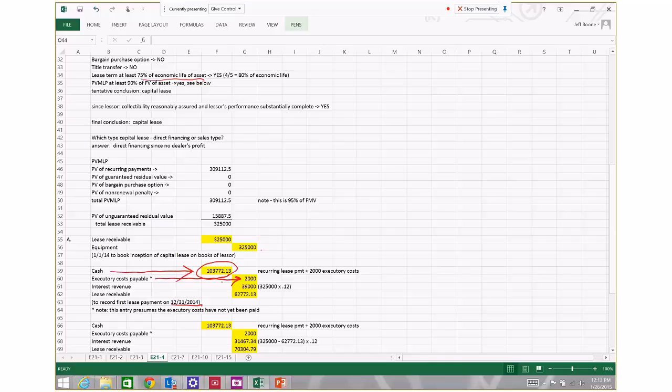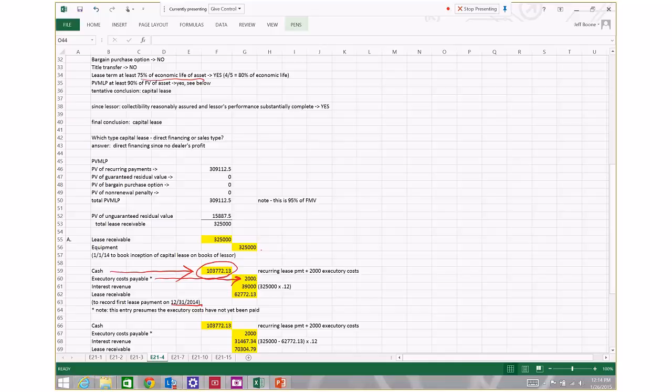So those are costs that the lessor is going to be paying pertaining to the ownership of this leased asset. Things like taxes or insurance or whatever. Assuming that the lessor has not yet paid those costs, but those costs will be paid in the foreseeable future, we're going to take 2,000 of the 103,772.13 and credit that to an executory cost payable.